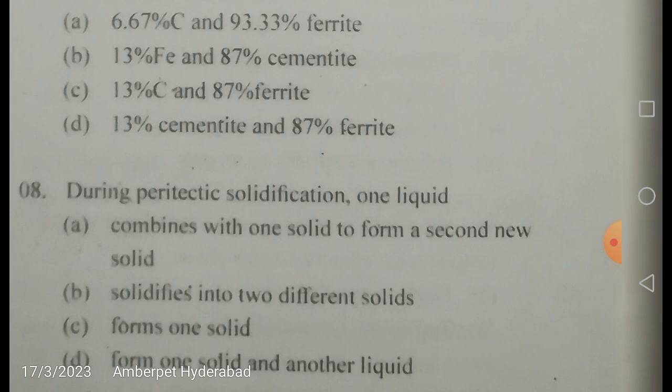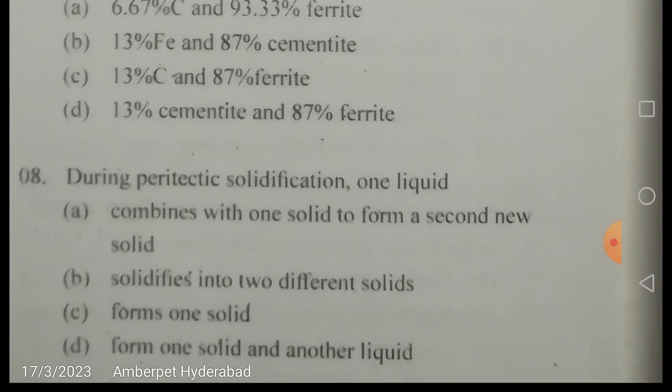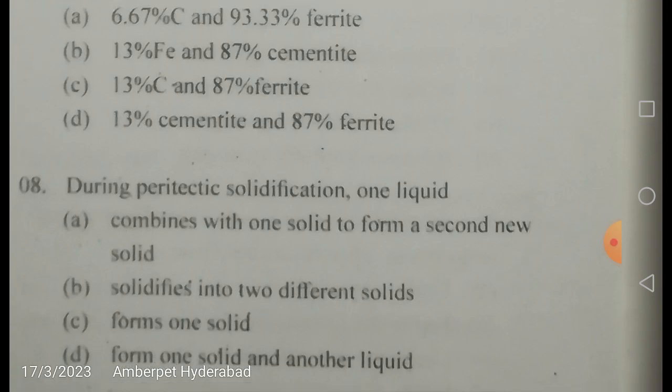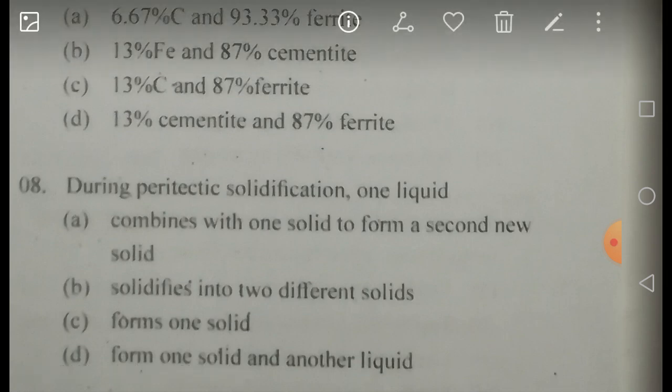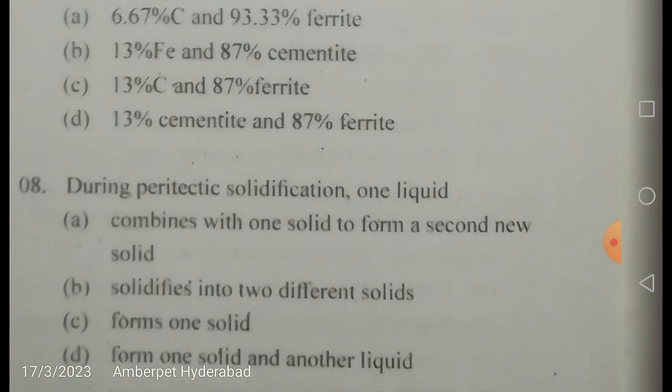Now during peritectic solidification, one liquid, what is going to happen in the peritectic solidification? So there is a reaction called the peritectic reaction. So in that what happens, he is asking: combines with one solid to form a second new solid, solidifies into two different solids, or forms one solid, or forms one solid and another liquid.